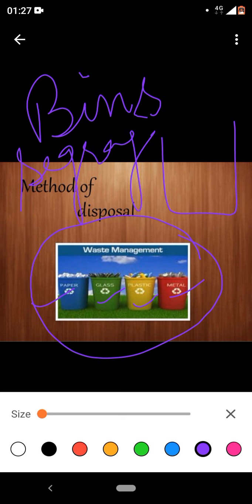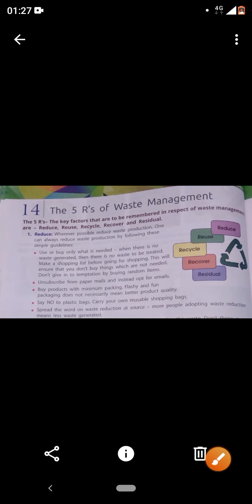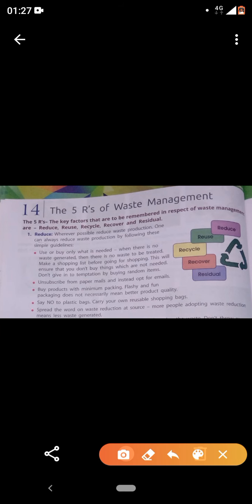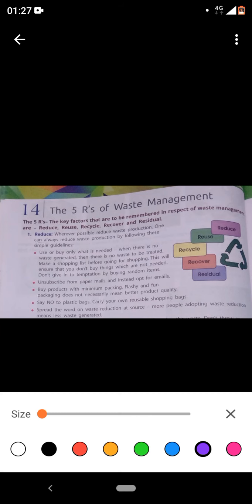Do you know what is meant by segregate? Segregate means we divide the waste into what can be reused again, what needs to be recycled, and what we cannot do anything with. By this, we are making waste management more proper and more synchronized. Are we clear? So let's move on to the chapter. Open your books on page number 26. The 5 R's of waste management. The 5 R's, the key factors to remember in respect of waste management.